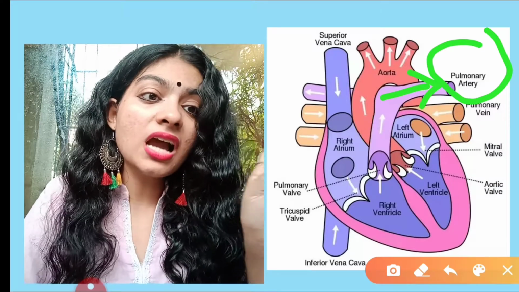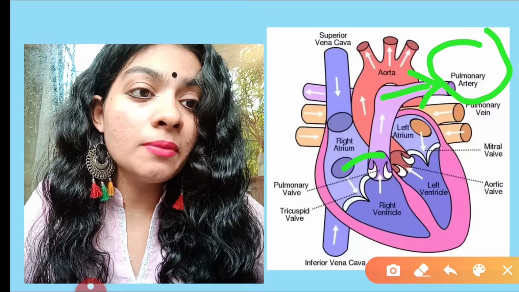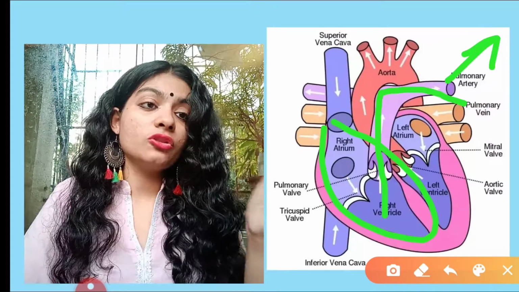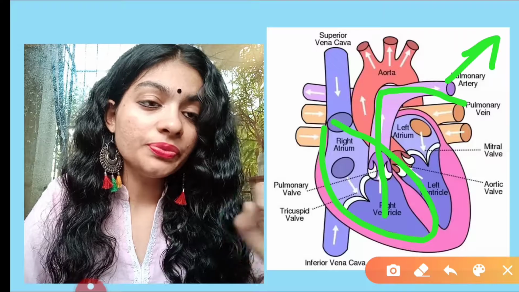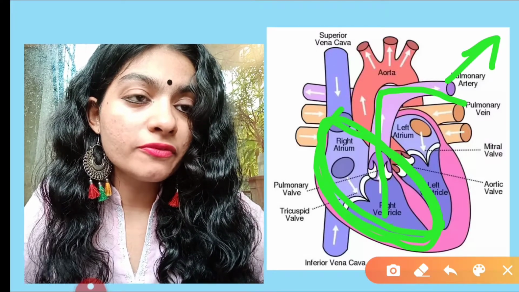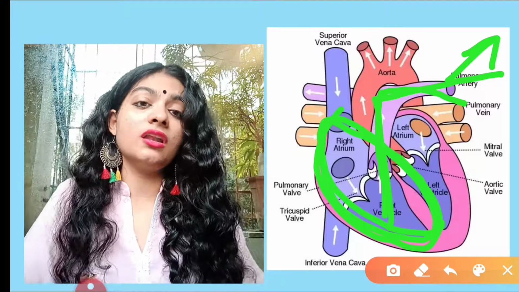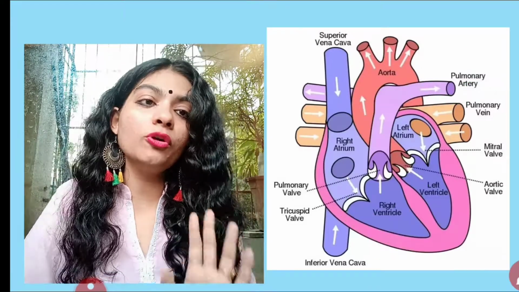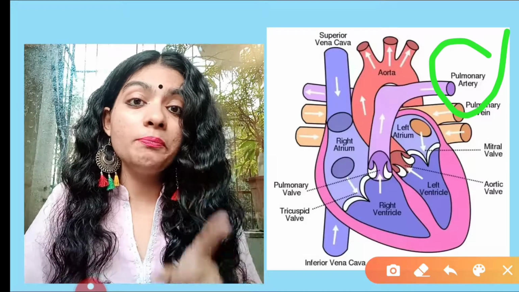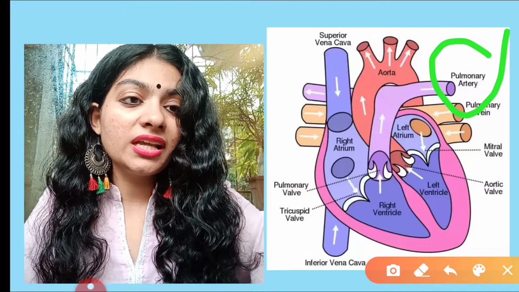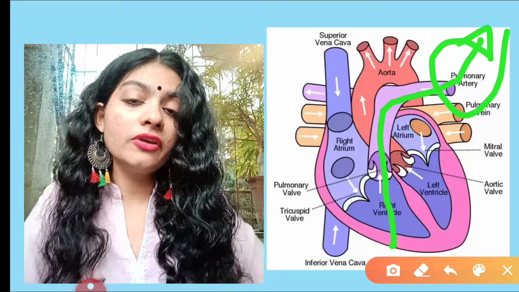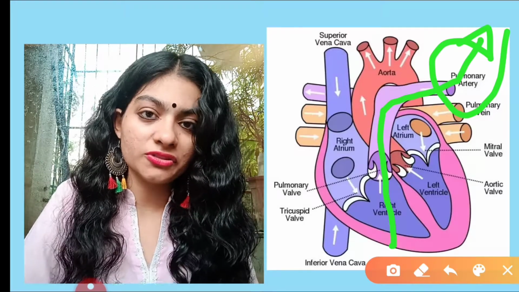So the pulmonary artery carries impure blood from the right side for purification. It takes impure blood from the right ventricle and gives it to the lungs for purification.